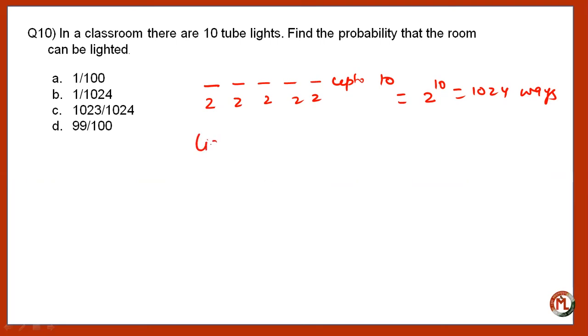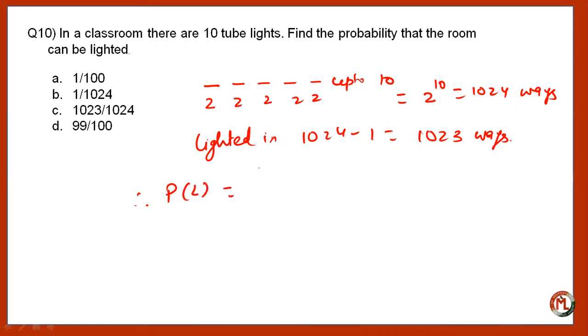So the room can be lighted in 1023 ways, and therefore the required probability is favorable events divided by total number of events, and that is 1023 divided by 1024. Right, guys?